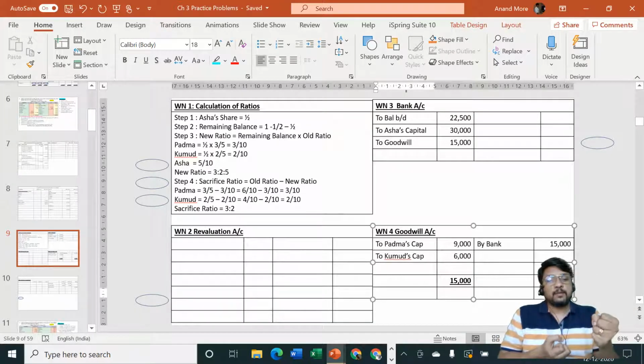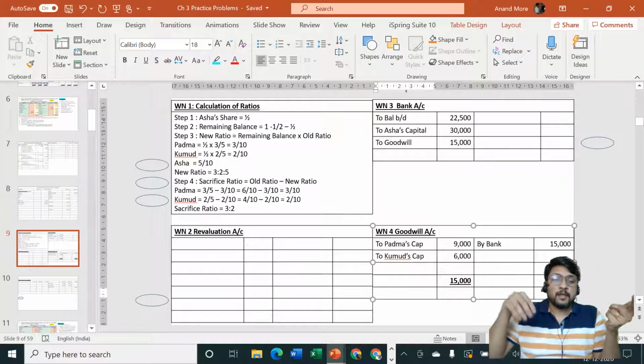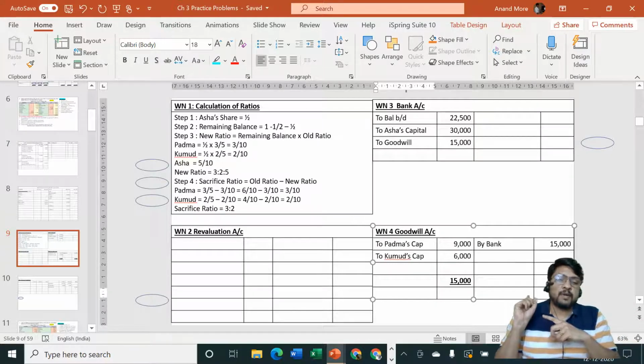No, but we sold it. That means you must have received it. If you did not purchase it, still you sold it. That means somebody must have gifted it to you. Somebody must have done it for you. Somebody must have generated it for you. Who is that somebody? That somebody is the old partners. So let us transfer it to the old partners capital account credit side. I hope it is clear to all of you.